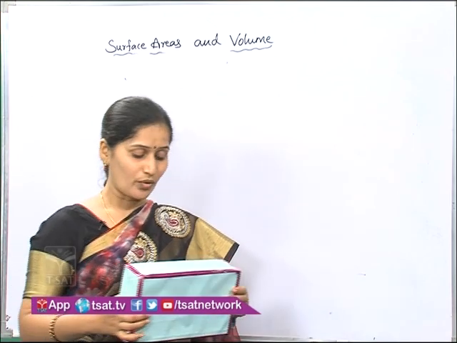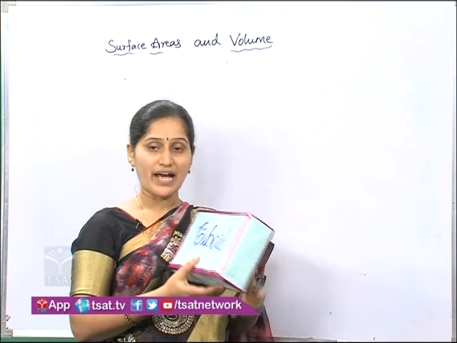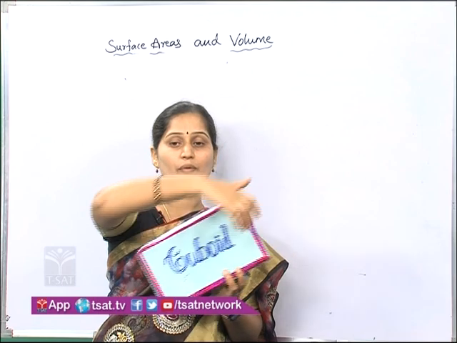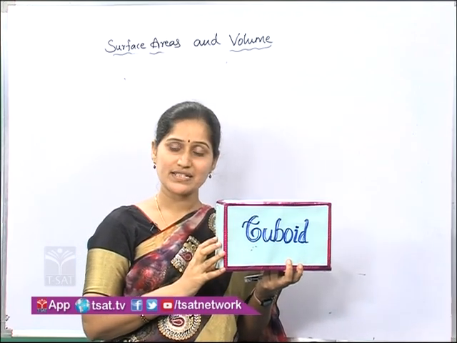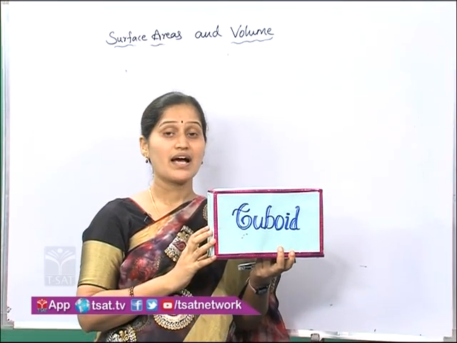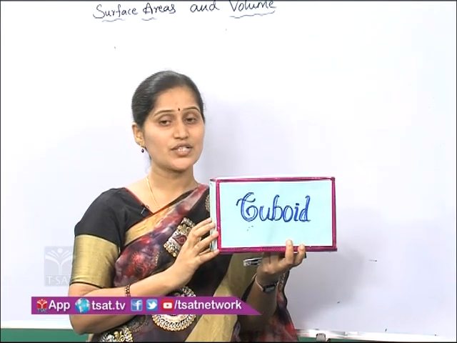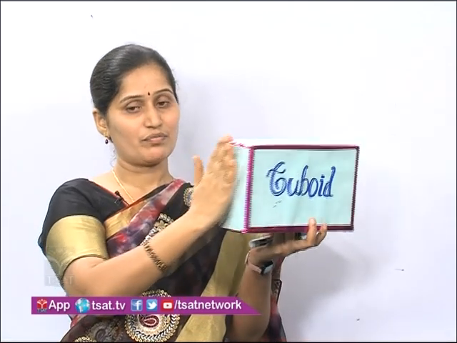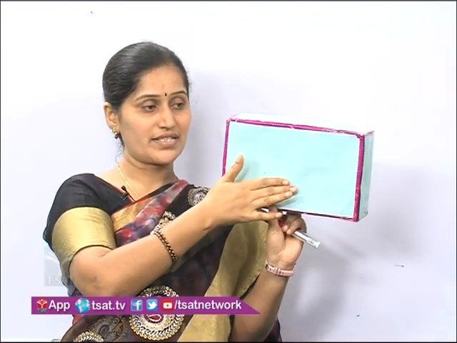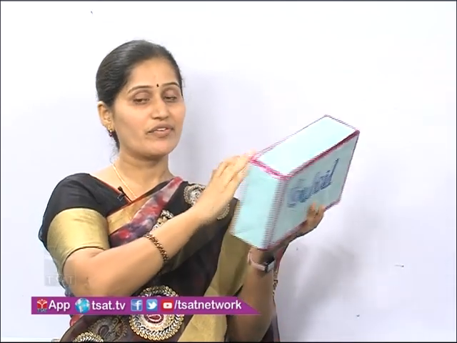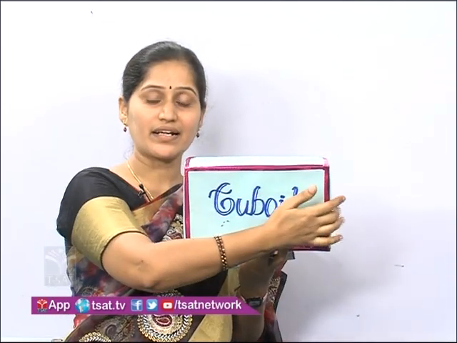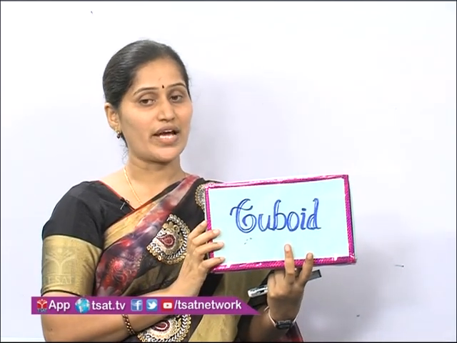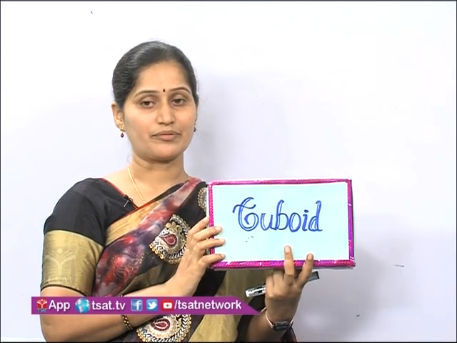So here if I add all the faces' area around the object, that means I am adding the lateral faces' area together: this face area plus this face area, and this area and this area. If I add all these lateral faces' area together, then that area is known as lateral surface area.